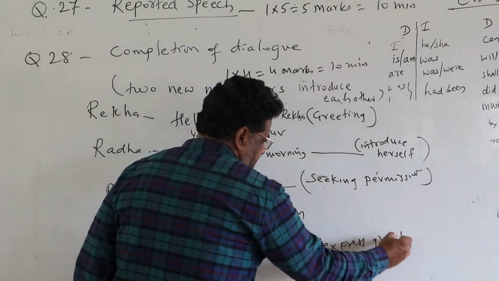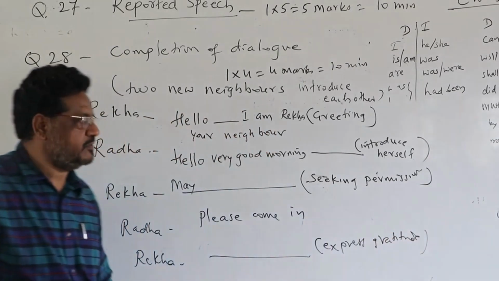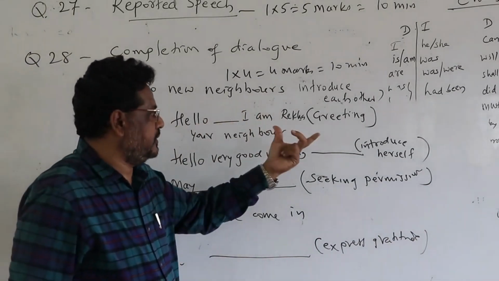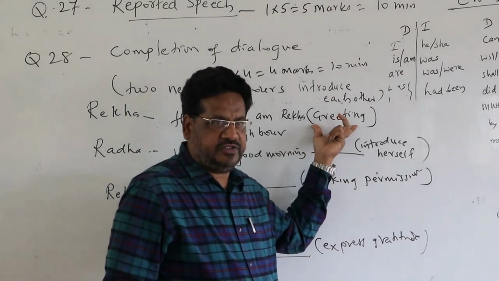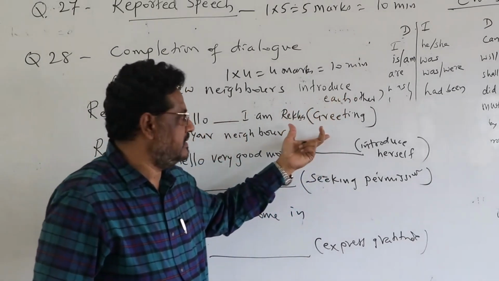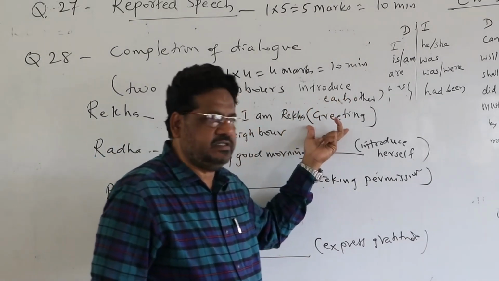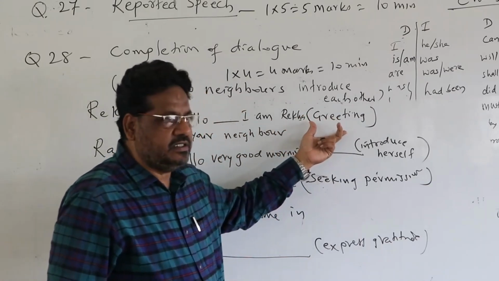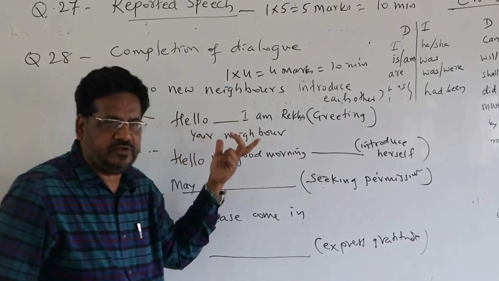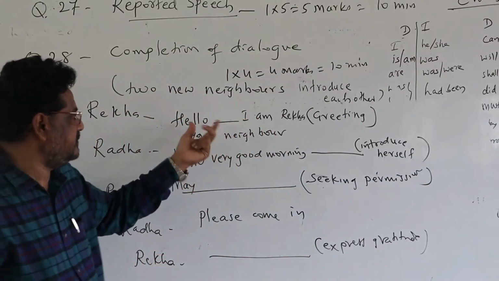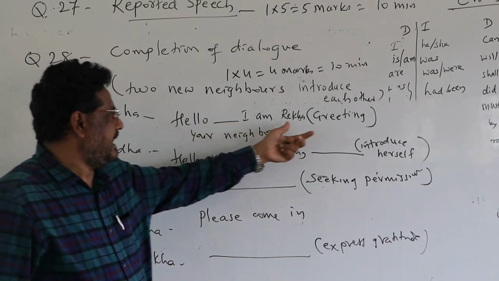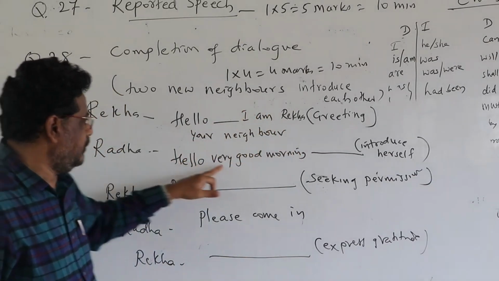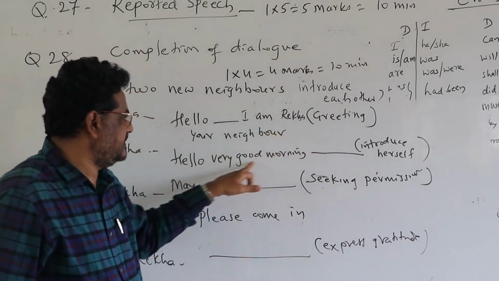Yes, the question is like this. It carries 4 marks. So then, Rekha, hello. You give importance to the word in the bracket. So greeting, this expression, the function of this expression, is greeting. So good morning, good afternoon, good evening, Namaskar, these are greetings. So hello, good morning. I am Rekha, your neighbor. That sentence is over. Then hello. Very good morning, because the answer for this is very good morning.